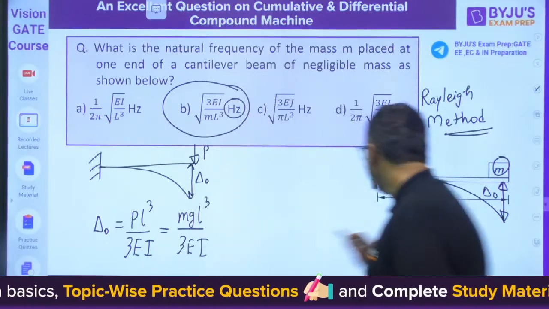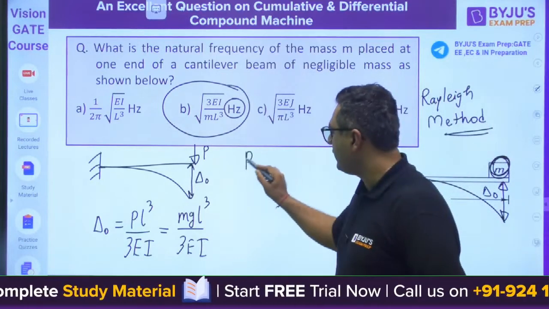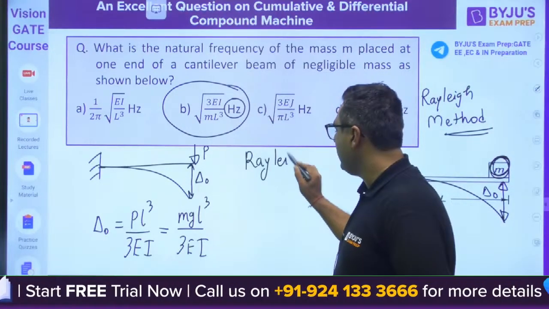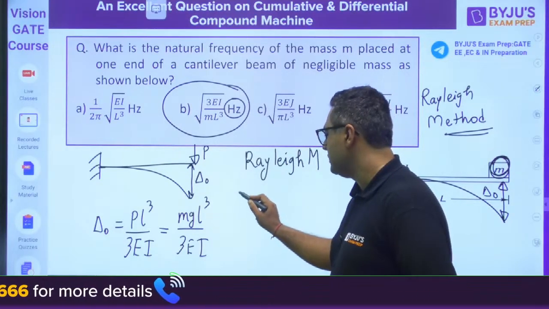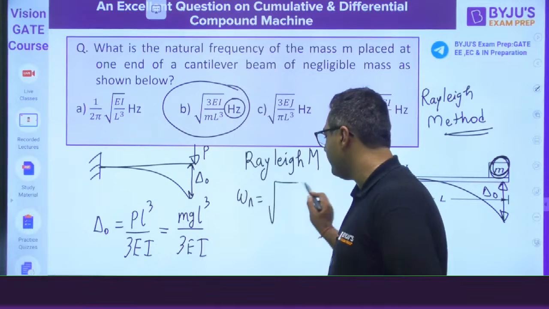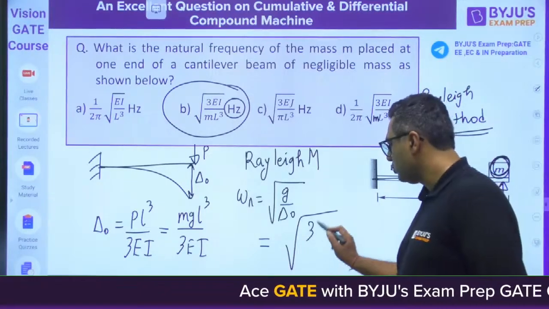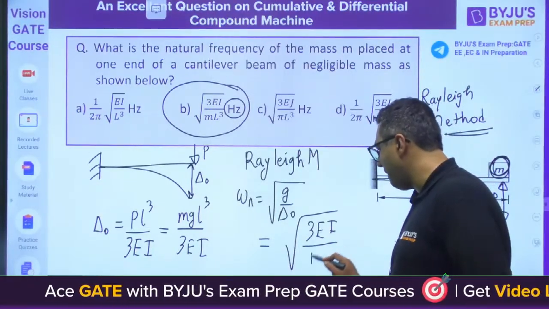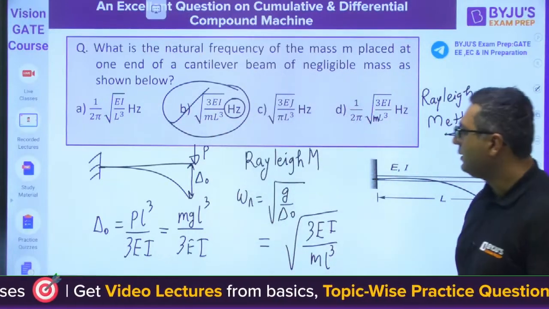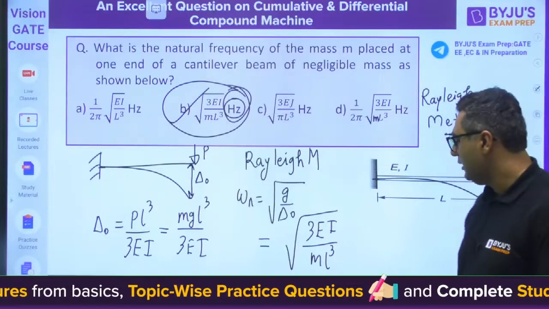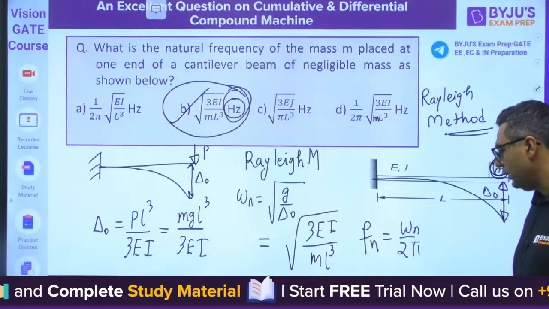Whenever we have a point mass and the beam is massless, we use the Rayleigh method. What does the Rayleigh method say? Omega n is the square root of g by delta. So you get this as 3EI upon mL cubed. By looking at that, students generally answer this, but they do not see the units. If you want Fn, you need to go omega n by 2 pi, and then the answer will be D.